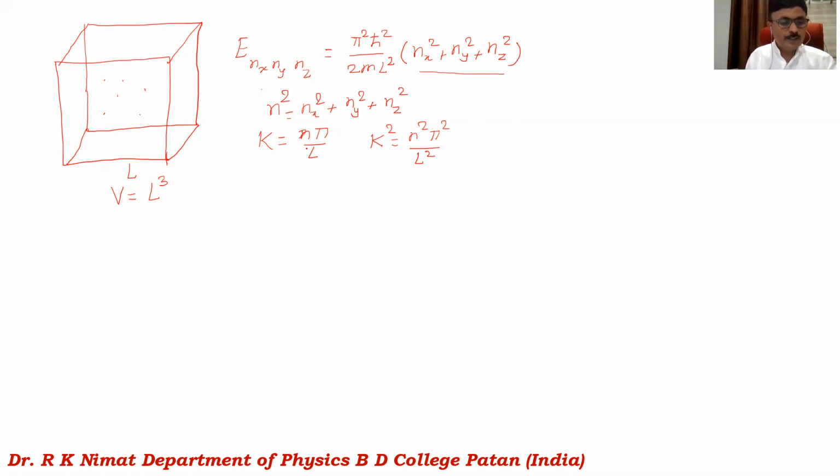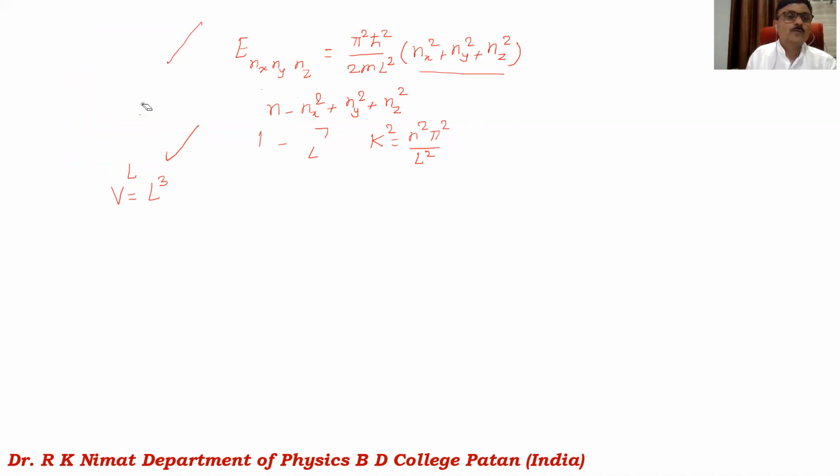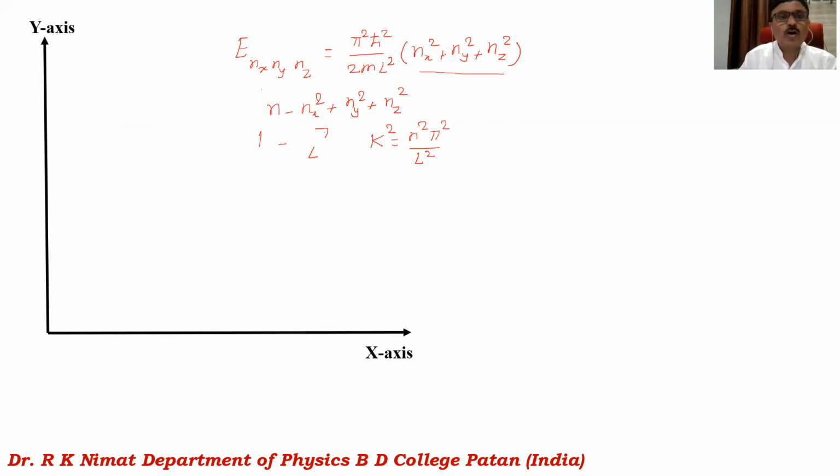So for the time being, I will clear this. And we'll plot all these points for all possible values of nx, ny, nz, because the energy of each oscillator will depend upon all possible sets of nx, ny, nz, meaning each set will have a corresponding energy.